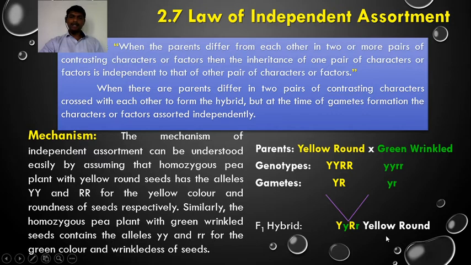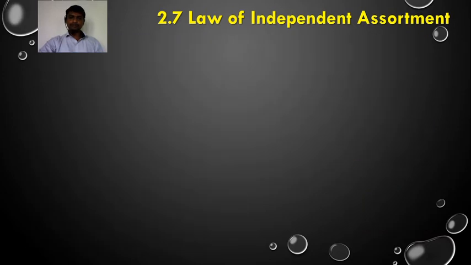So this F1 hybrid has a phenotype of yellow round. This yellow color dominates over the green color. Similarly, the round form of the seed dominates over the wrinkledness of the seed. So in the F1 hybrid we get yellow round seeds. This is the dominance of yellow color over green color, and similarly the dominance of round form over wrinkled form of the seed. Due to this, in the F1 hybrid we get the yellow round phenotype.